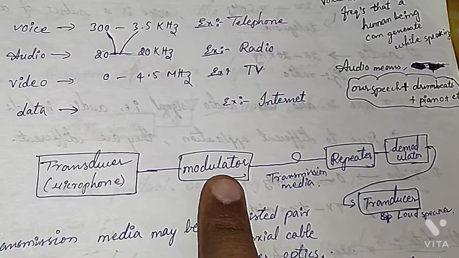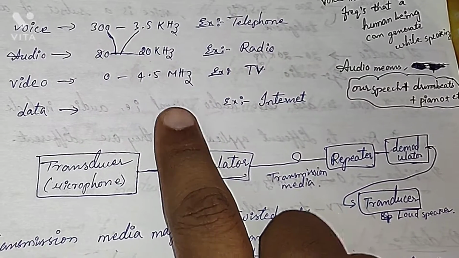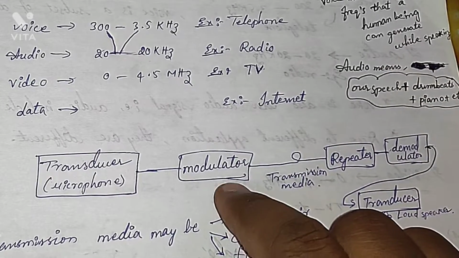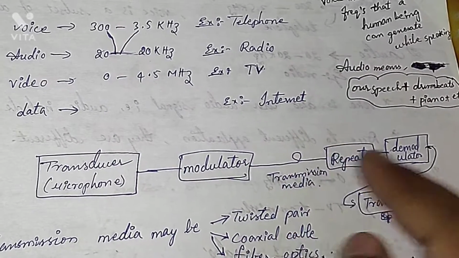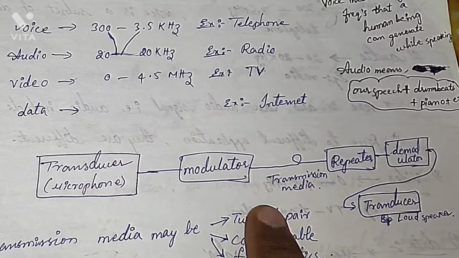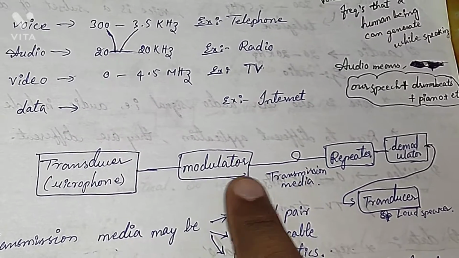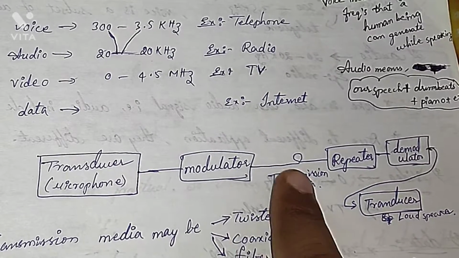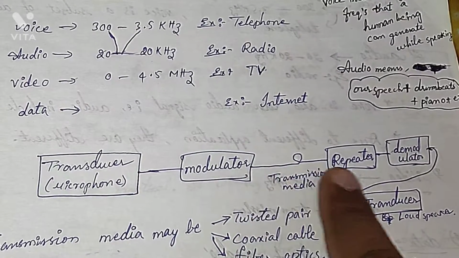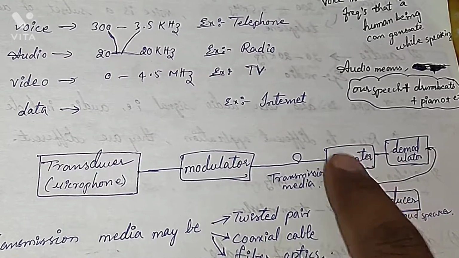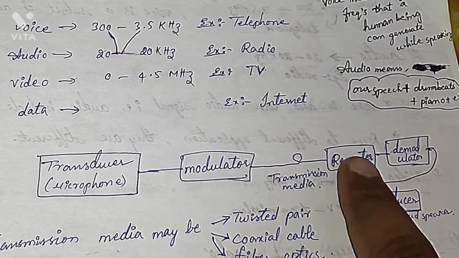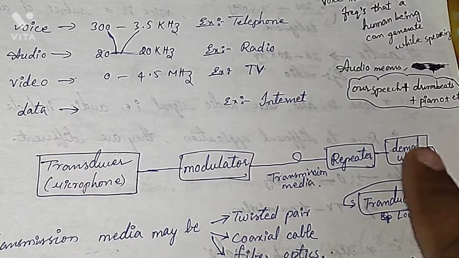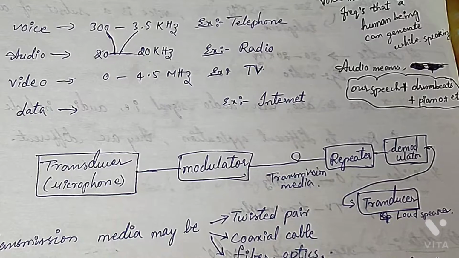What the modulator does is it takes this frequency to some higher frequency range so that it can be transmitted from an antenna in a wireless communication system. Even in other forms, like if this is the medium, it will increase the frequency, and then that is transmitted. And here we have a repeater. The repeater's function is just to regenerate the signals and transmit them so that the distance can be increased.